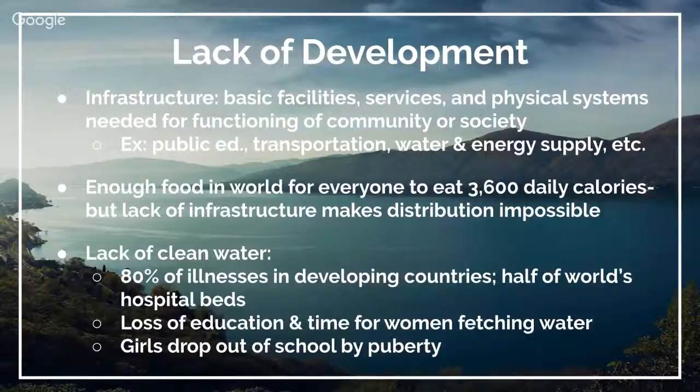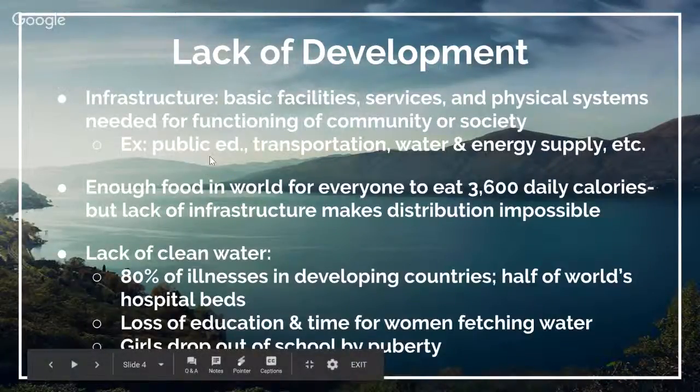In addition to the effects of colonialism and the lack of democratic governments, another problem is the lack of development. Infrastructure is the basic facilities, services, and physical systems needed for the functioning of a community or society. Think about our country, or our school: our infrastructure would be the actual building, the telephone lines that get here, the wireless, the internet, the water, and the plumbing, all things that allow our society, our community to function.